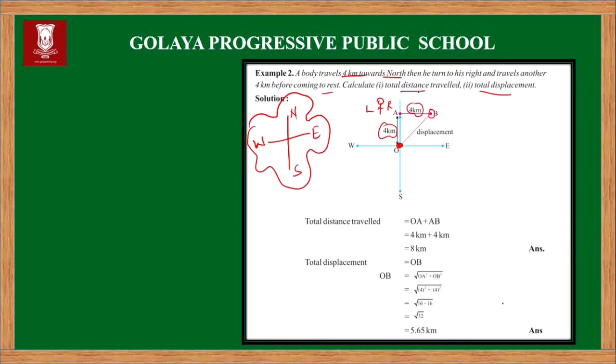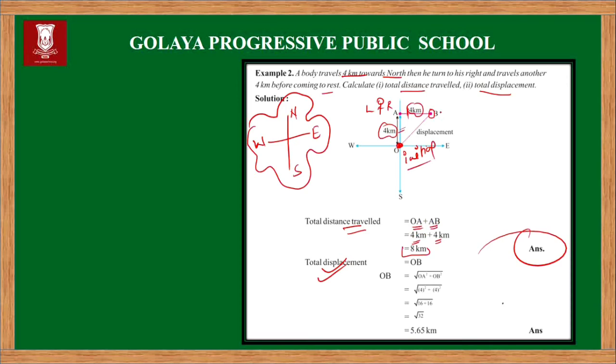According to the definition of distance, distance is simply the actual path covered by the object. The actual path covered is from OA to AB, that is OA plus AB. The value of OA is 4 km, and the value of AB is also 4 km. Then the total distance traveled by the object is 8 km. So 8 km will be the answer. Then let us calculate the displacement. Displacement is simply the shortest path between the initial position and the final position.